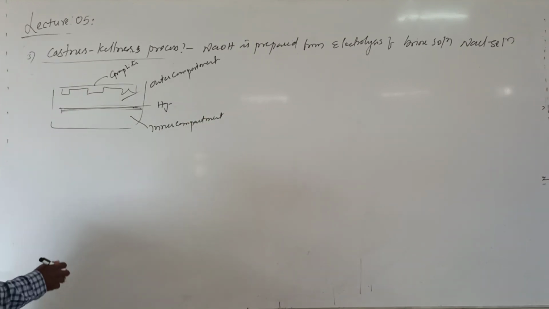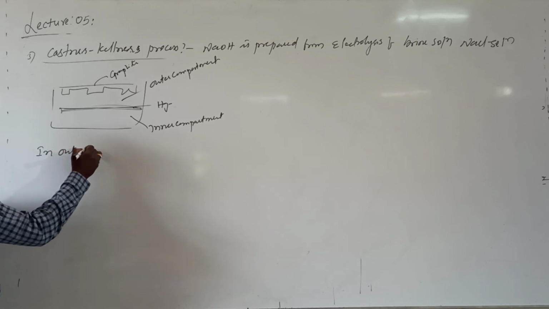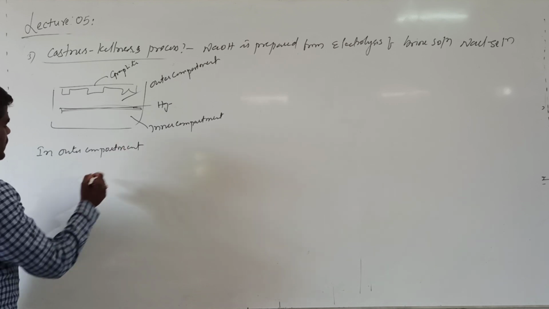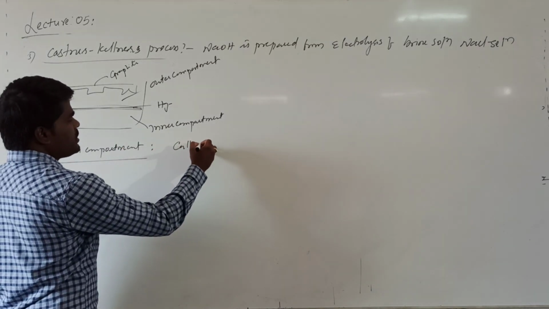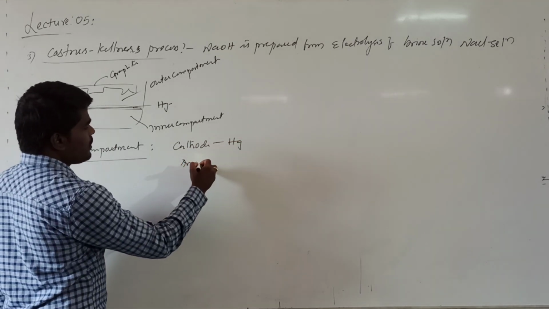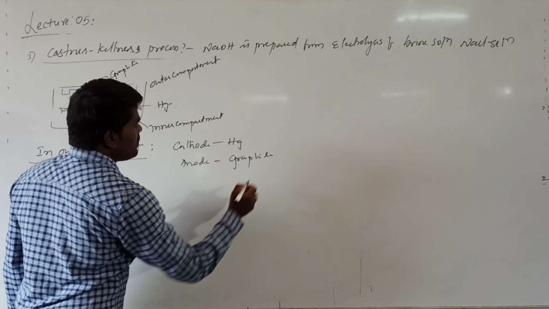Basically, what happens here in the outer compartment? Right? In the outer compartment, what is cathode and what is anode? Cathode is basically mercury and anode is graphite or carbon. Right?